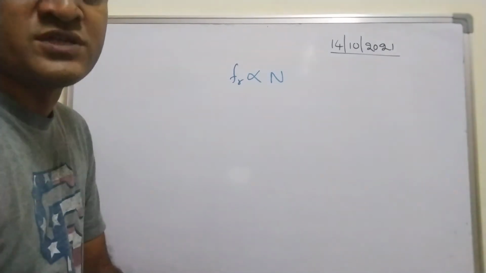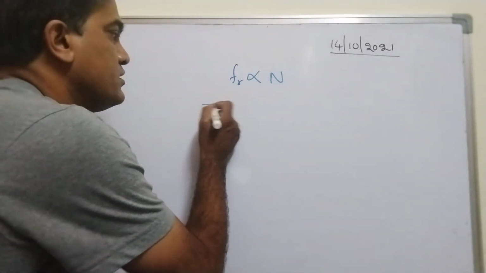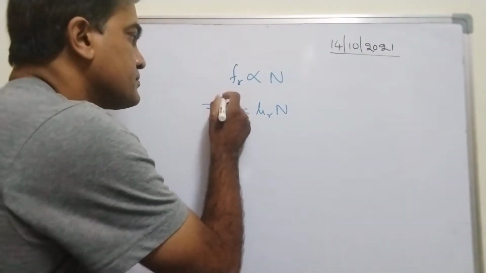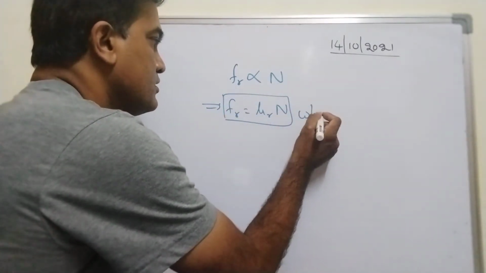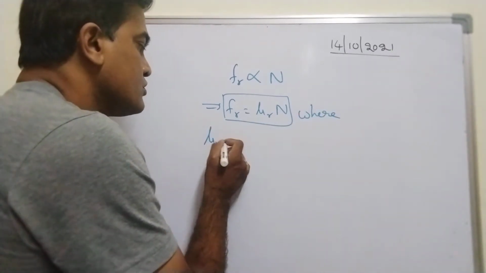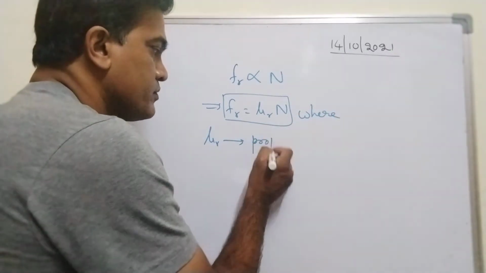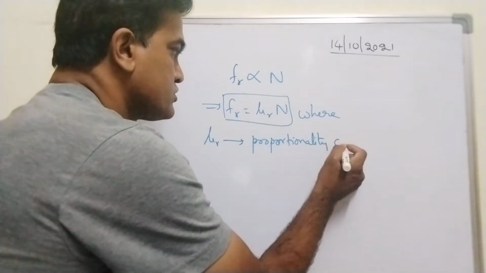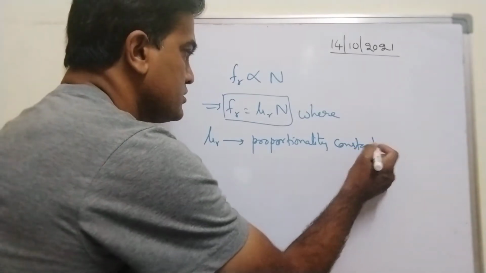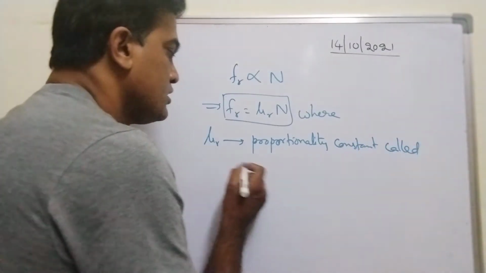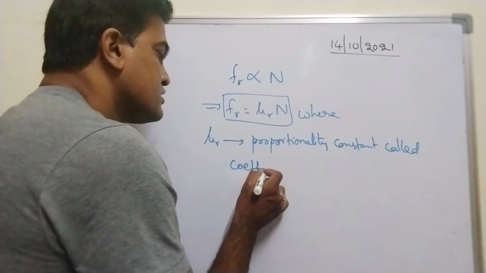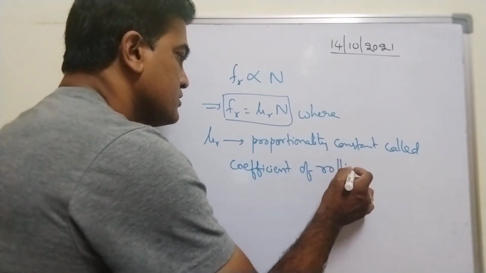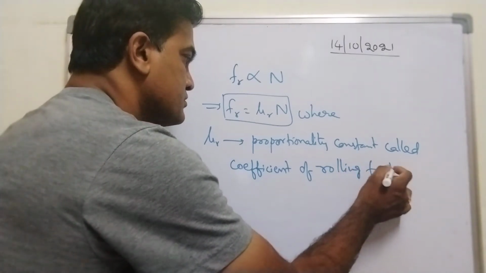If I remove this proportional symbol, I'll get some constant, which implies Fr is equal to mu r into N, where mu r is called the proportionality constant, called the coefficient of rolling friction.